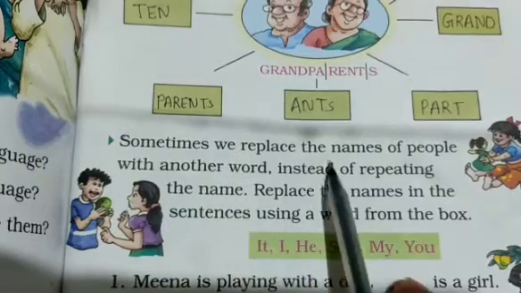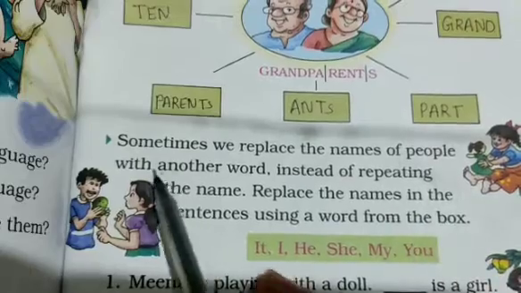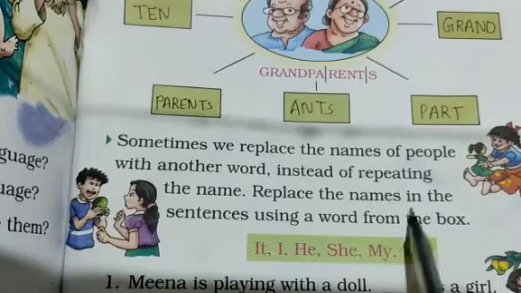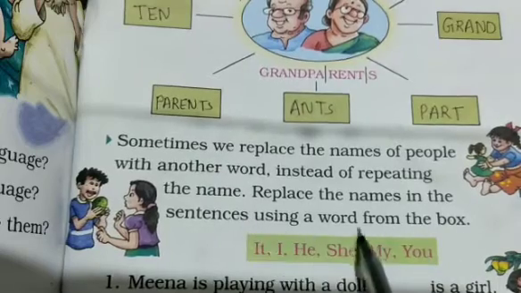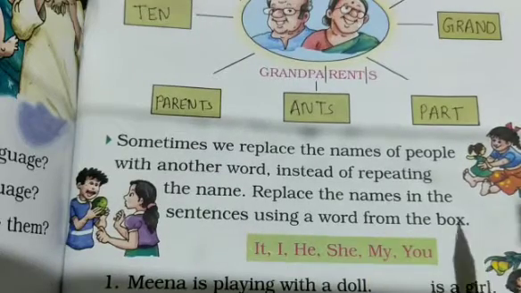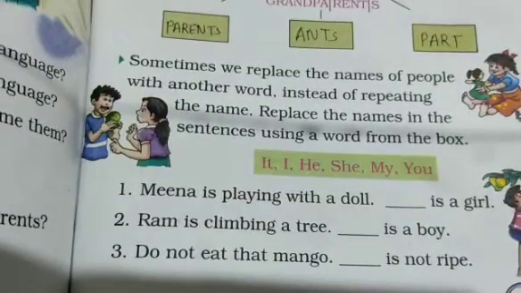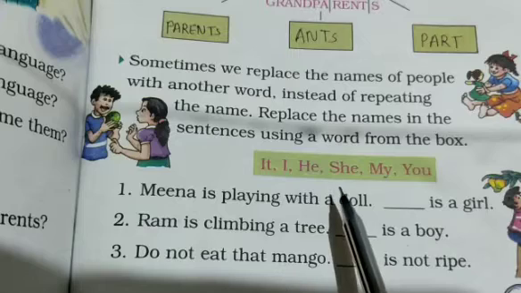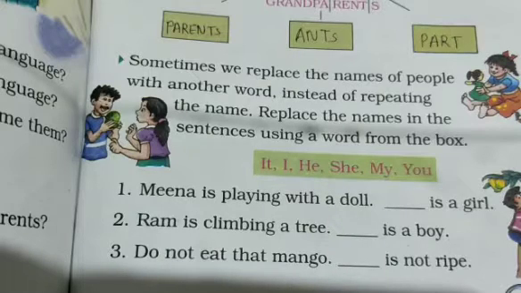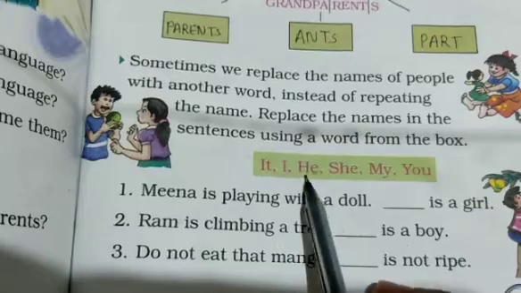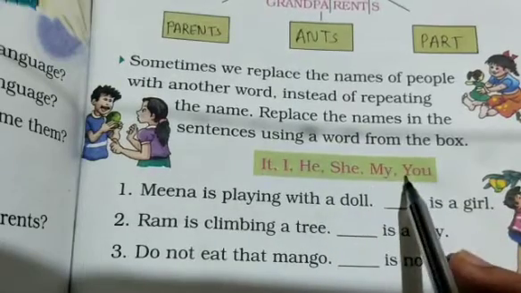Sometimes we replace the names of people with another word instead of repeating the name. Replace the names in the sentences using a word from the box. That means here name blanks are given, we have to write another word instead of repeating the name. So here given: it, I, he, she, my and you.